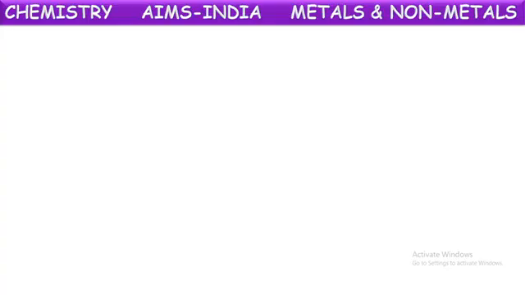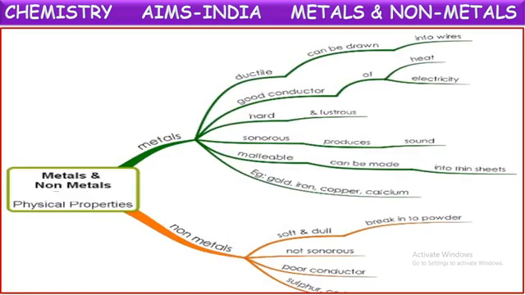So before attempting the assessment, let's have a glance at all these concepts once. First of all, if you see the properties of metals and non-metals, metals are ductile. Yes, they can be drawn into thin wires. Metals are good conductors of heat and electricity. Metals are hard solids.